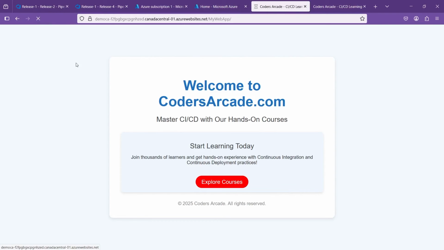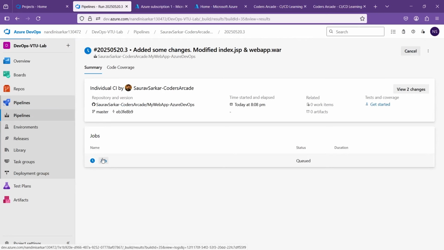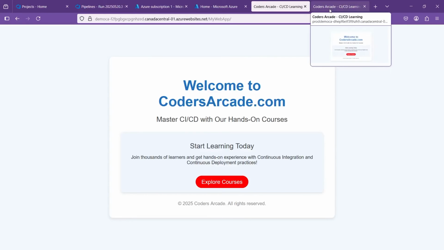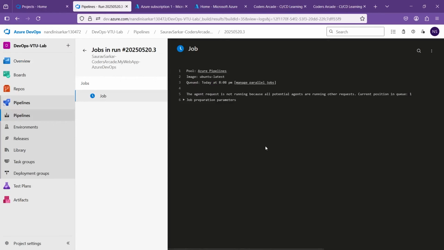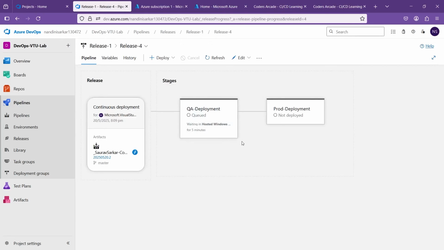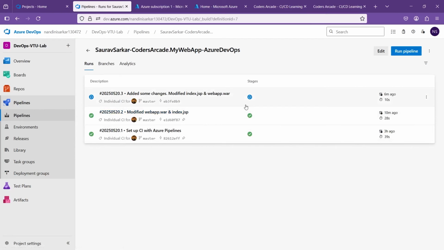Let me refresh this and check. Refresh this one and check. This is still queued. Yeah, now it is 1. Let's complete this. And this is also fine. These are working. The web apps are working because I have not switched them off, so they are fine. Let's wait for some time. Now this is waiting because that release has not yet, the build pipeline has not yet finished. That's why it is waiting. Okay, it has to finish, then only it will happen.